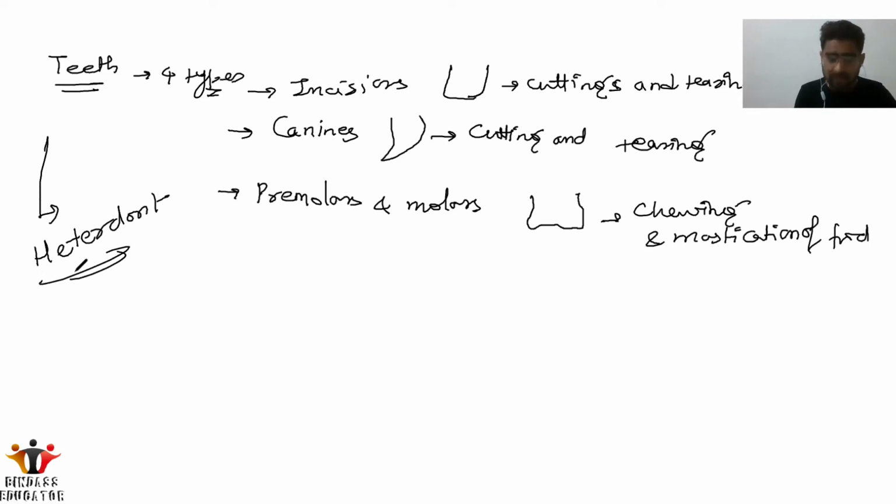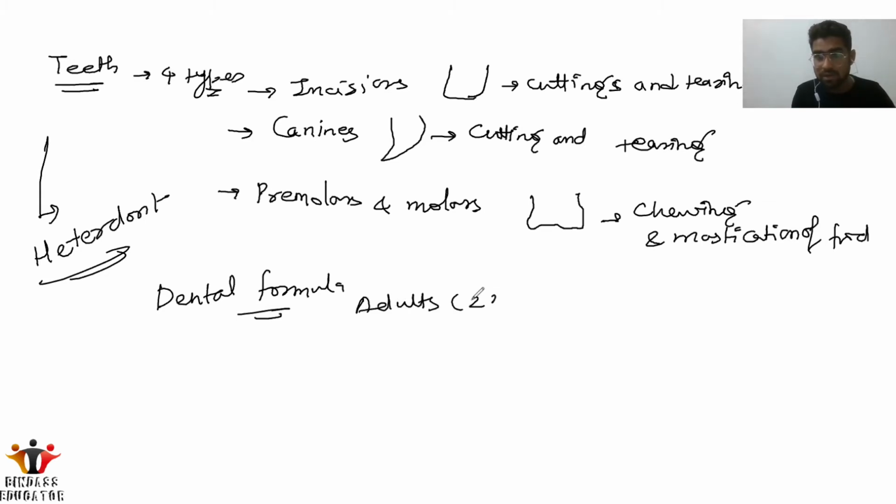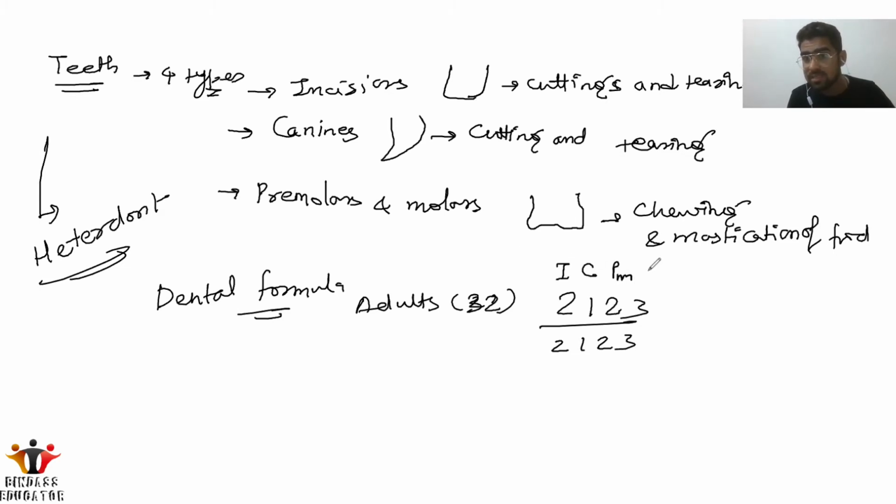Okay, after that, the dental formula. This is important for the NEET questions here. Dental formula is for the adults. As you all know, we have 32 teeth in adults. So the formula is 2 1 2 3. What is this? This covers the incisors, canines, premolars and molars.